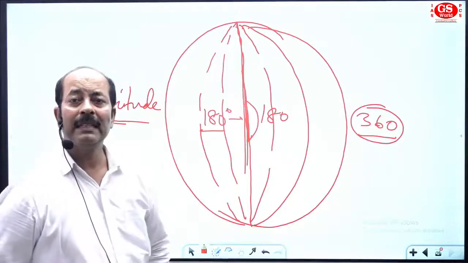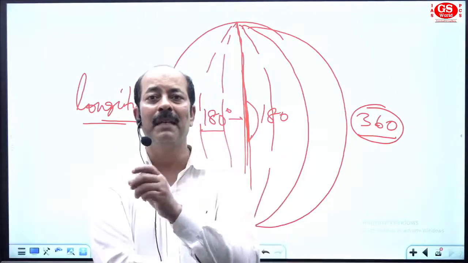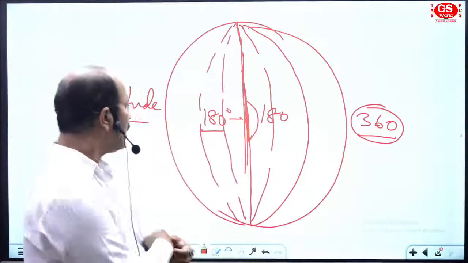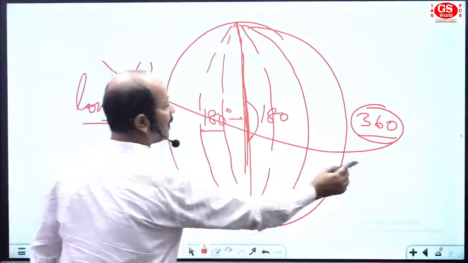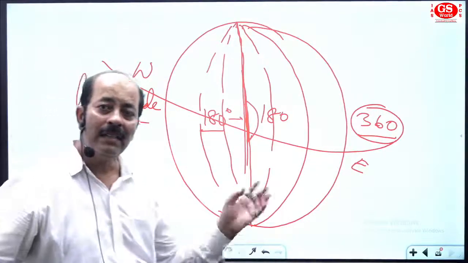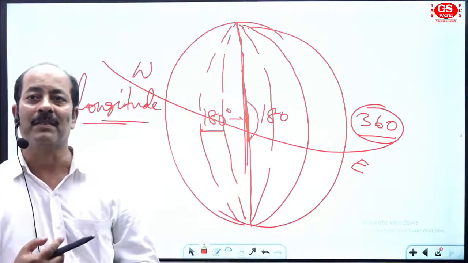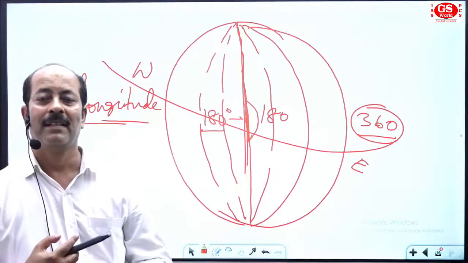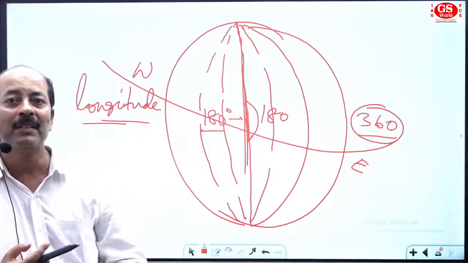If you want to define this, it is the angular distance from the great meridian. So suppose Earth is rotating from west to east. Earth rotates from west to east. So when Earth rotates, it takes 4 minutes to cover one longitude. In the rotation of Earth, it takes 4 minutes to cover one longitude.